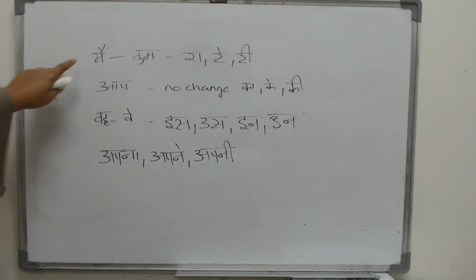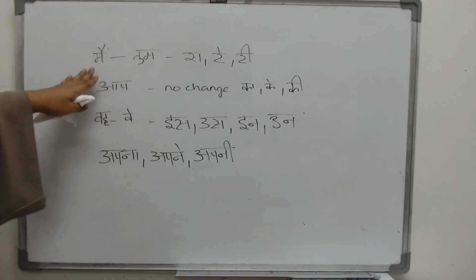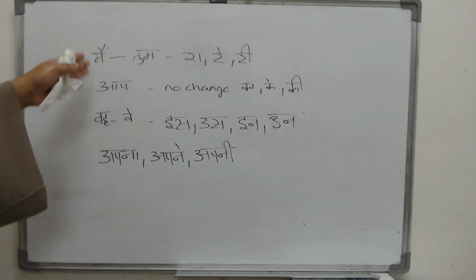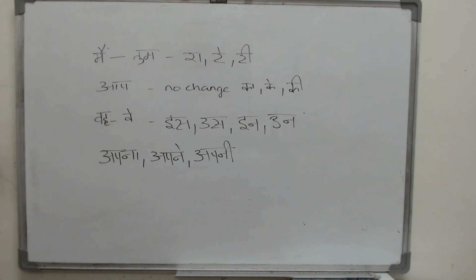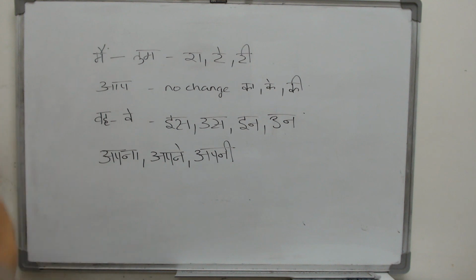So there you see the hyphen here. Everything from मैं to तुम, मैं, हम, तू, तुम, all of them, when they are followed by a ka or a ke or a ki, what will happen to them? They will change into the ra, re form. Then after that what comes? Aap. No change at all. Just add a ka, ke, ki to it.